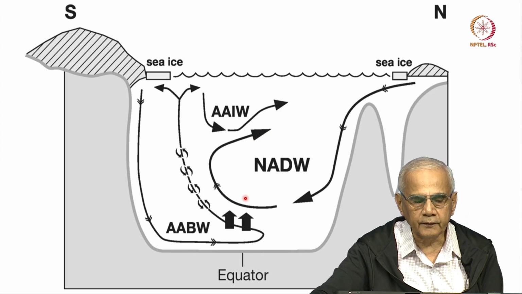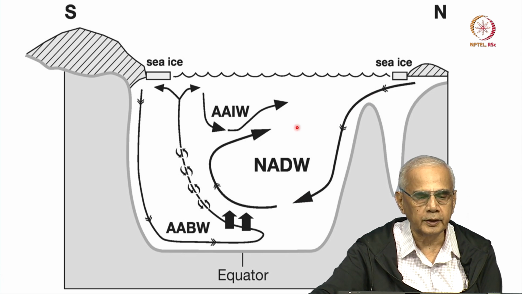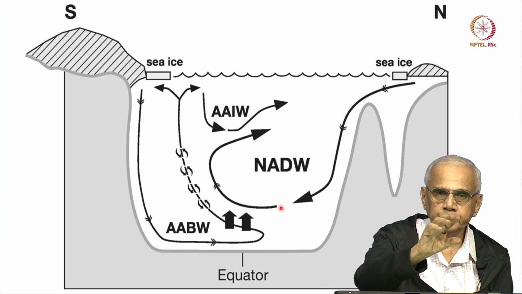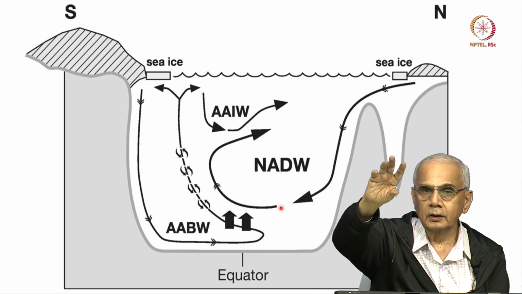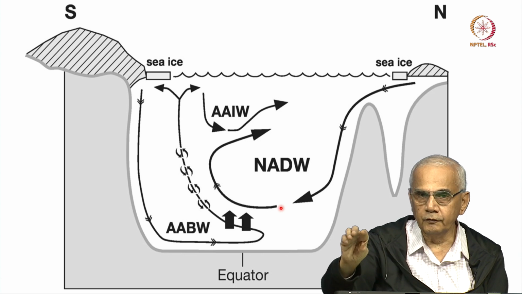Now, at what level this settles down depends on the density of this water. Some water may settle down here, another may settle down here. So, the precise layer where this water settles depends on its density.